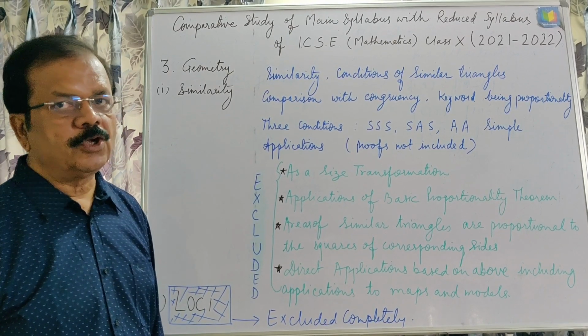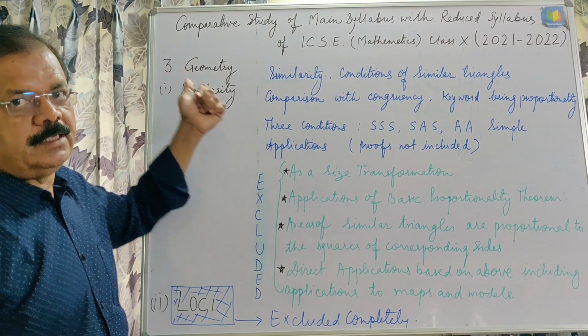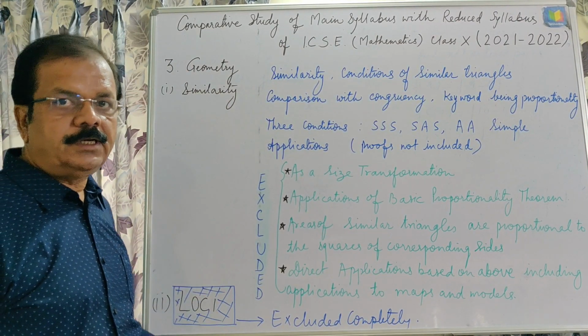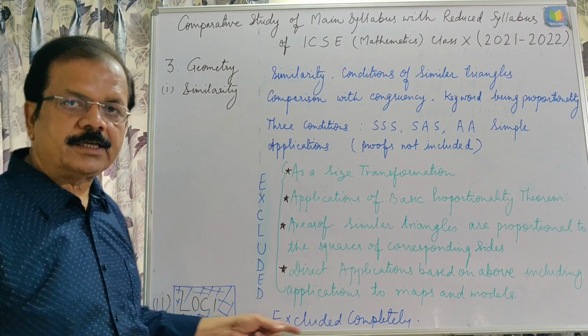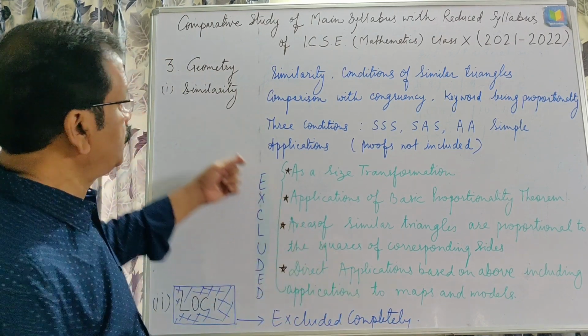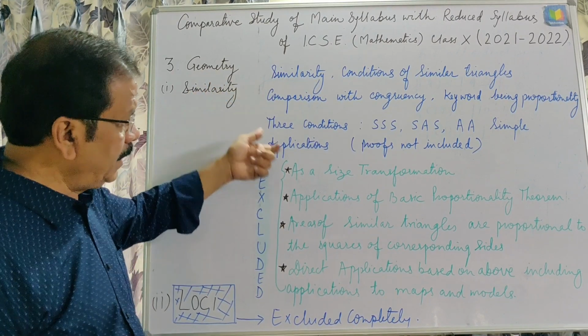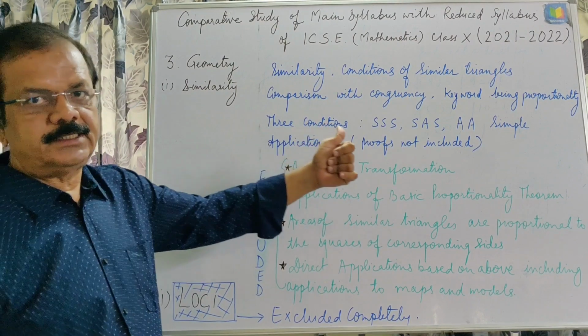In this third unit of the syllabus, geometry, we were getting two chapters, similarity and loci, till date. But the chapter loci is excluded completely from your syllabus. Now you will find questions only from similarity. From similarity also, so many topics are excluded, you can see here. That is why I have written in detail.